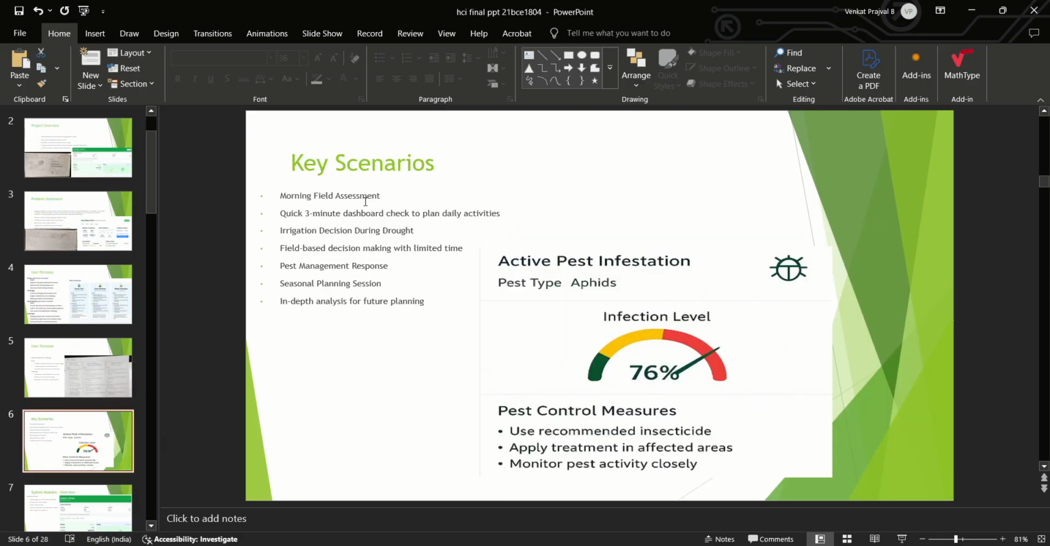Next, the key scenarios of FarmWatch Pro are: morning field assessment, a quick 3-minute dashboard check to plan daily activities; irrigation decision during drought, field-based decision making with limited time; pest management response; and seasonal planning session, in-depth analysis for future planning.